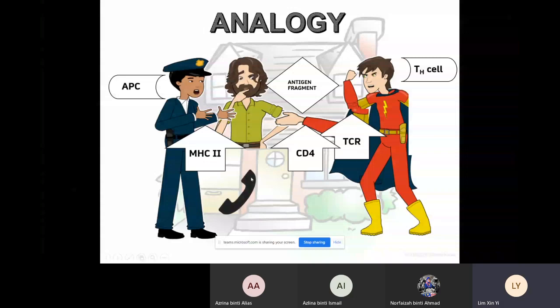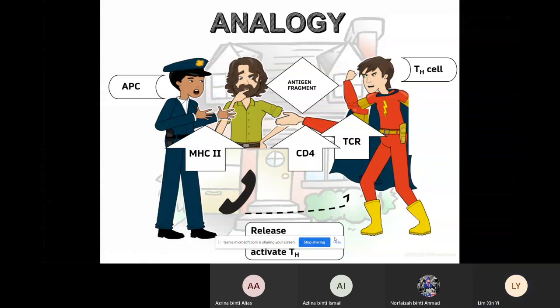You can imagine it is like a telephone call. The policeman will call the superhero and tell him what is going on. So now the superhero gets the information by receiving interleukin 1. The policeman releases interleukin 1 to the superhero, and this helper T cell will be activated.